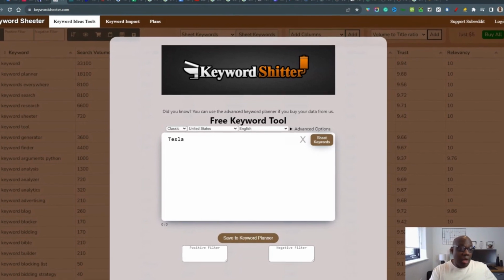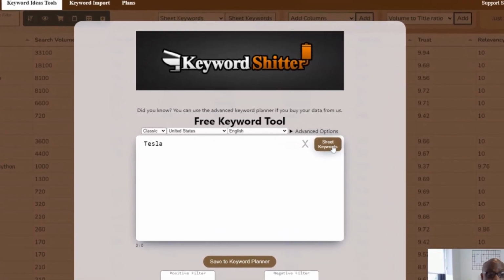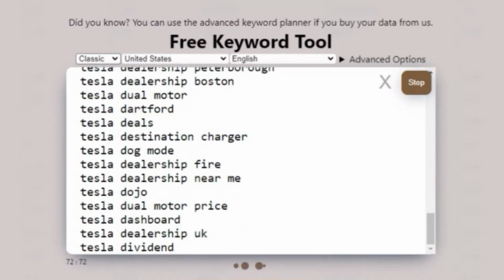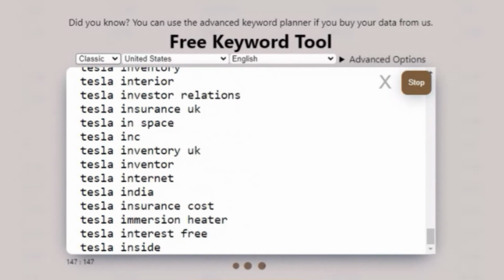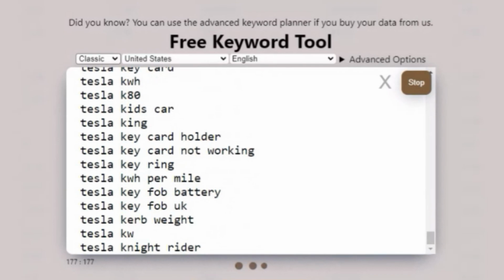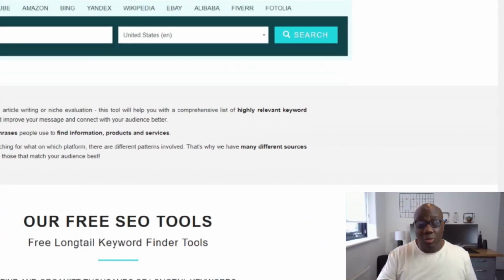Wouldn't you know it, the keyword tool that I wanted to use for this video isn't working at the moment, so let's try a different one. The next one we're going to try is Keyword Sheeter. So just type in your keyword there and then click on Sheet Keywords. What this does is bring up a variety of different keyword searches that people have been putting into Google for that main keyword.